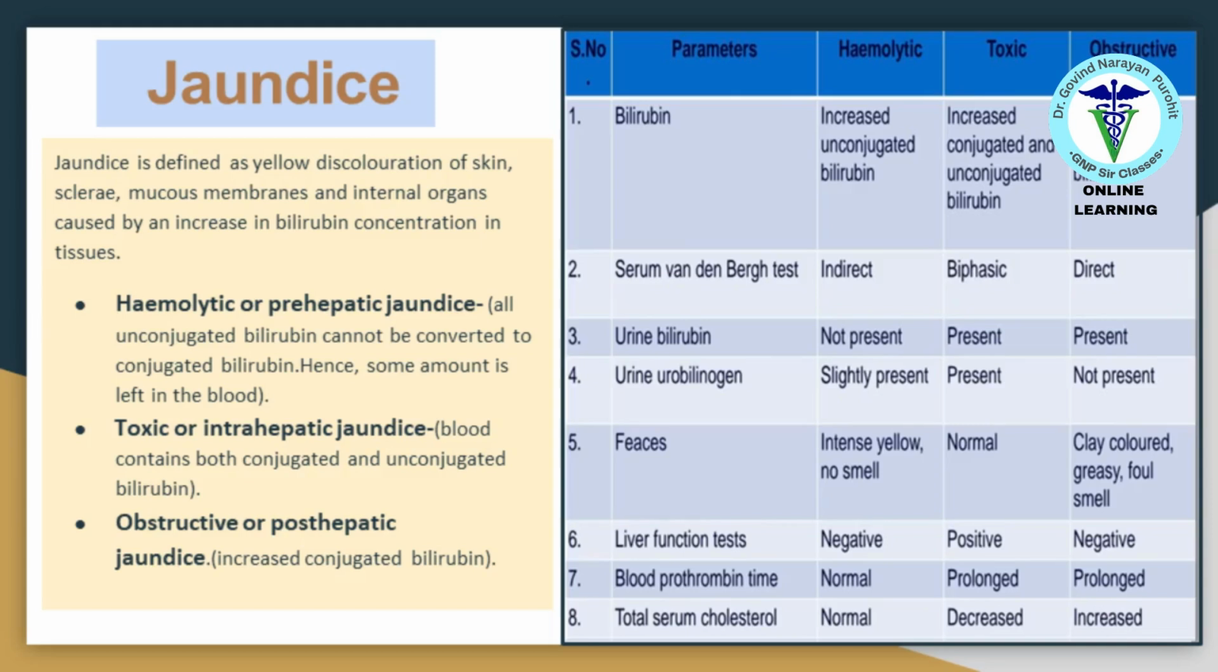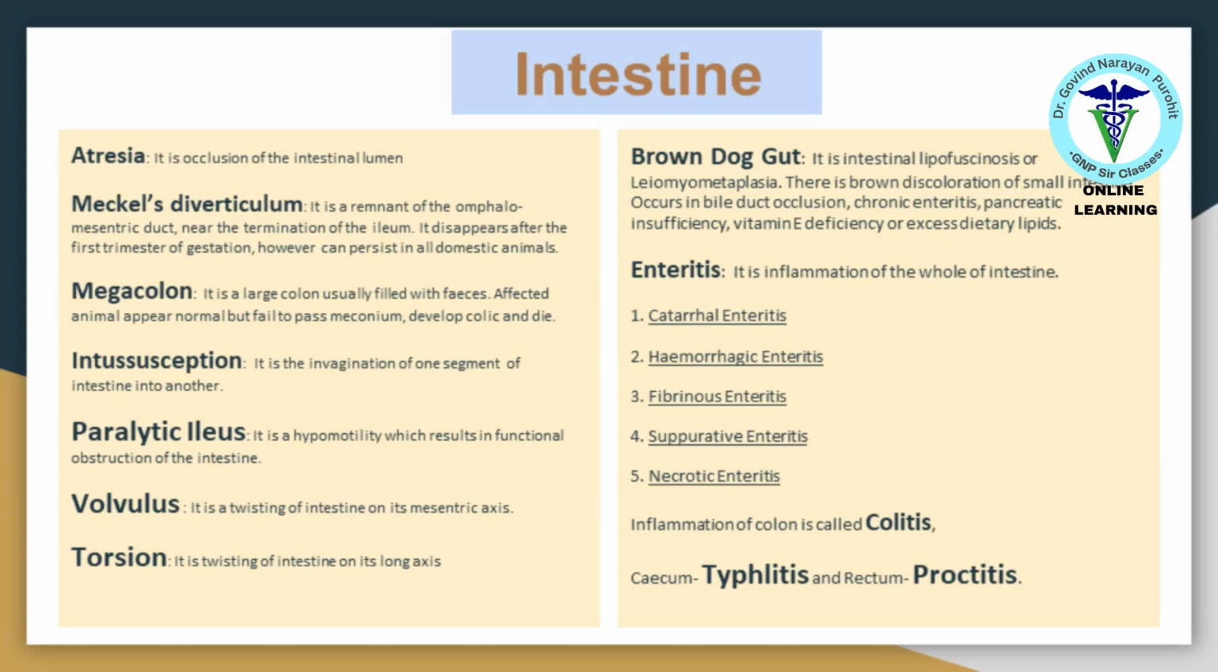Jaundice, characterized by yellow discoloration, can be caused by different types of bilirubin imbalances, each with specific diagnostic parameters. Intestinal issues like atresia, Meckel's diverticulum, and volvulus can cause severe digestive problems, requiring prompt diagnosis and treatment.